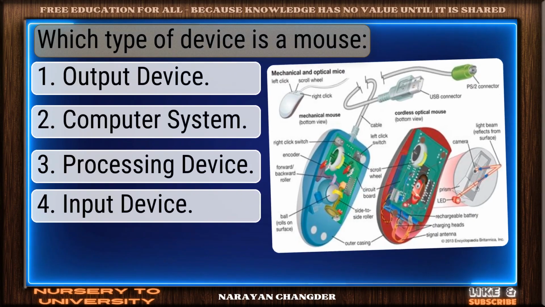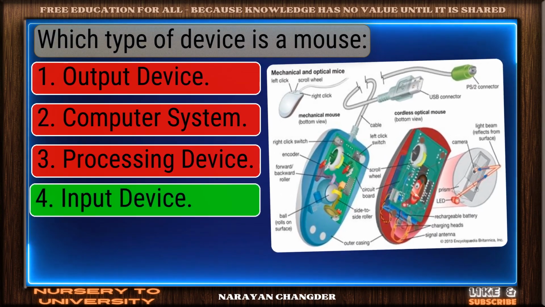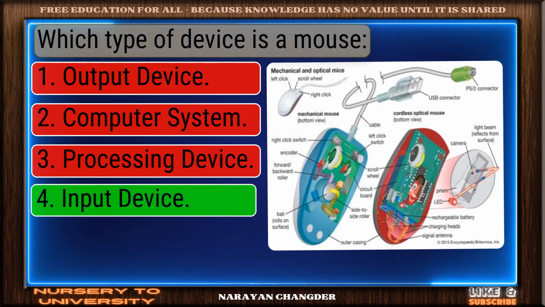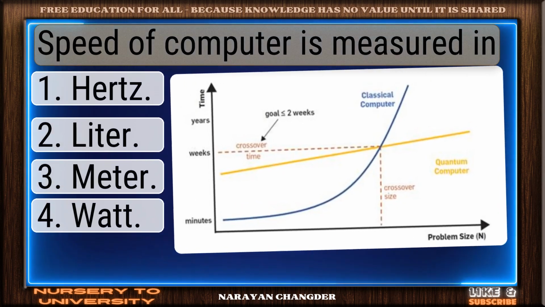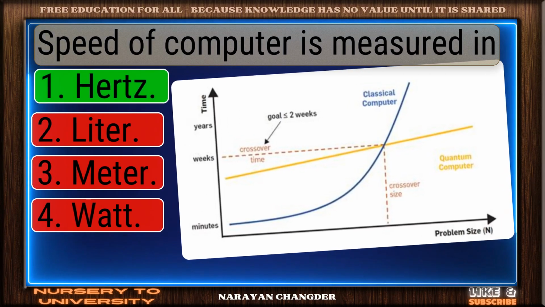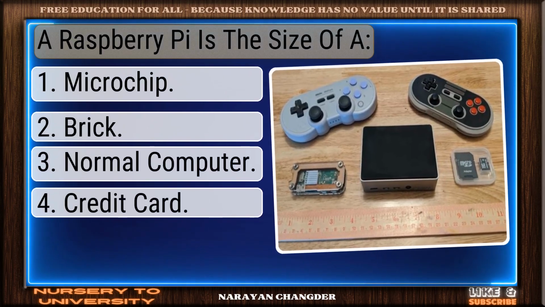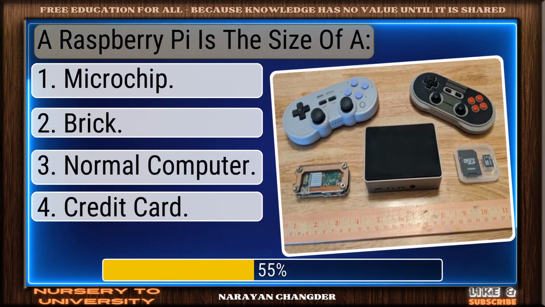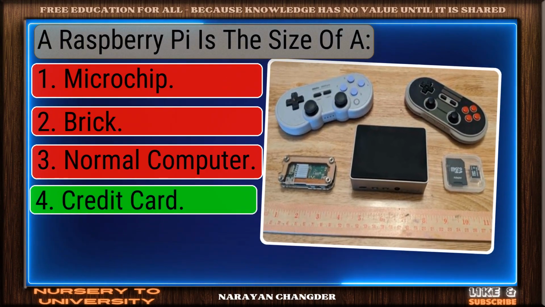Which type of device is a mouse? Strong choice. Input device is right. Speed of computer is measured in. Great job. Hertz is accurate. A Raspberry Pi is the size of a... Well picked. Credit card is correct.